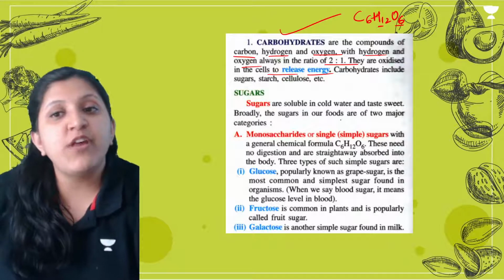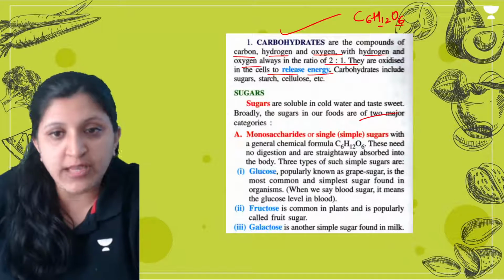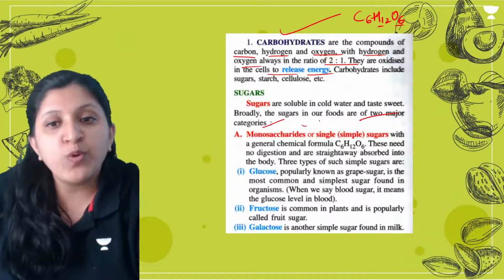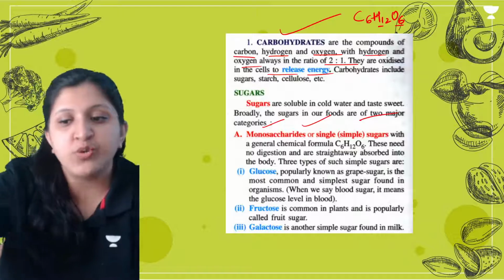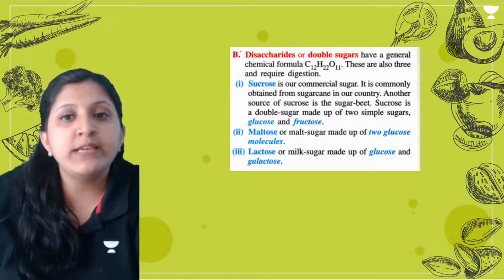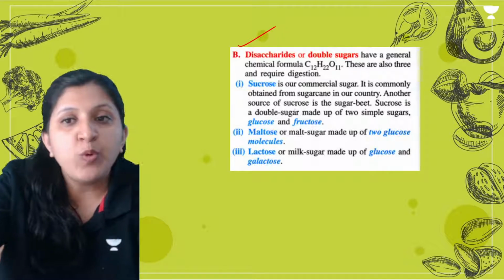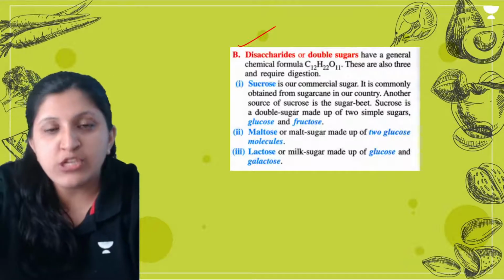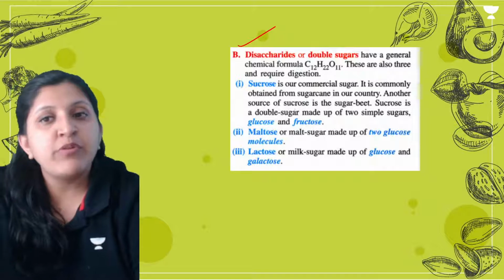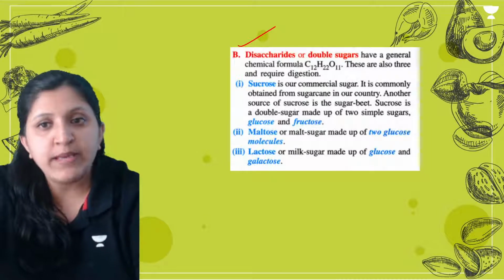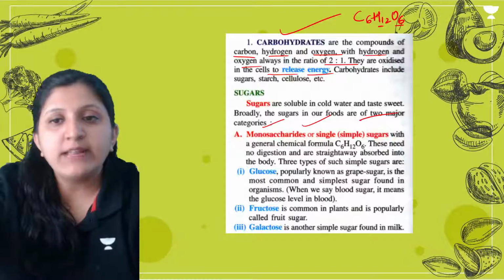But the sugars in our fruit are of two major categories. Monosaccharides, that is simple sugars, and the other one is disaccharides. So mainly we have two types here. The monosaccharide, or single sugar, and the disaccharide, where two sugars will be there. So let's have a look at these now.